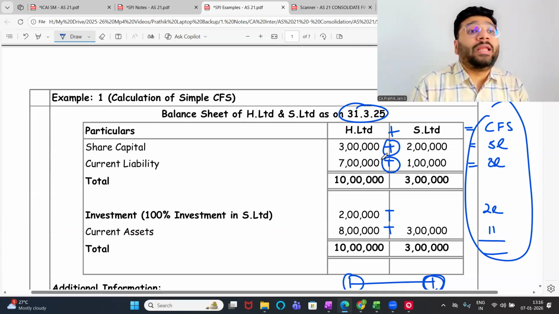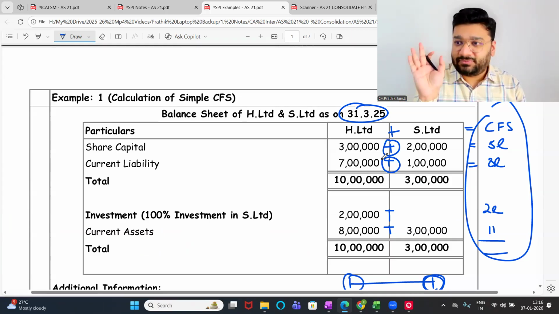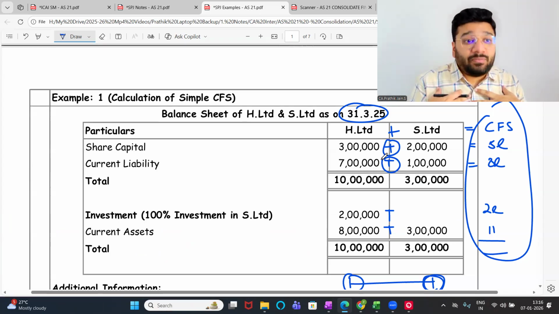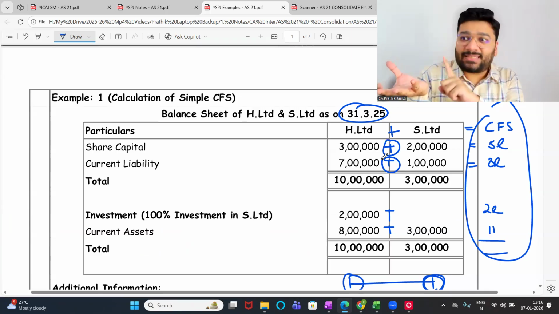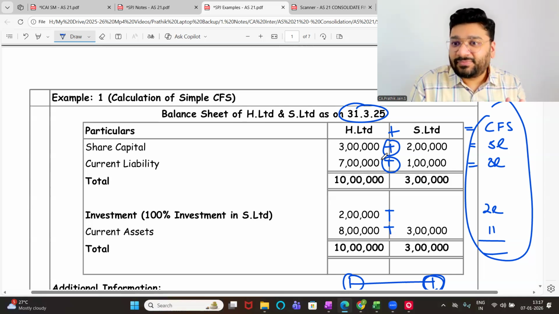We will not do any journal entries. We will not pass any treatment in the books of accounts. You will not touch the books of accounts. This consolidation is done only for our comfortability. There's a purpose, an objective behind it, which I have not discussed in detail though. I'll discuss it in the last class. And to achieve this objective, we should not disturb the regular accounts.